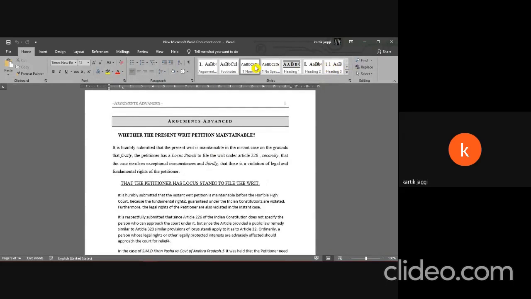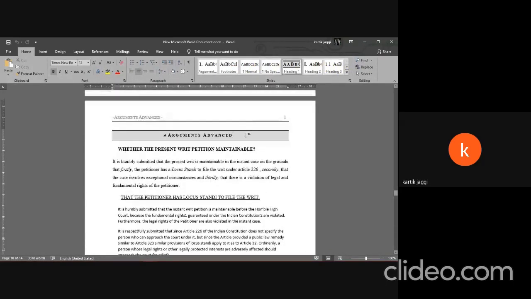This area particularly is called the styles area. What it helps you with is define certain character styles or paragraph styles that you can easily switch into. For example, this arguments advanced is currently heading one, and just like so, you can update it as well.